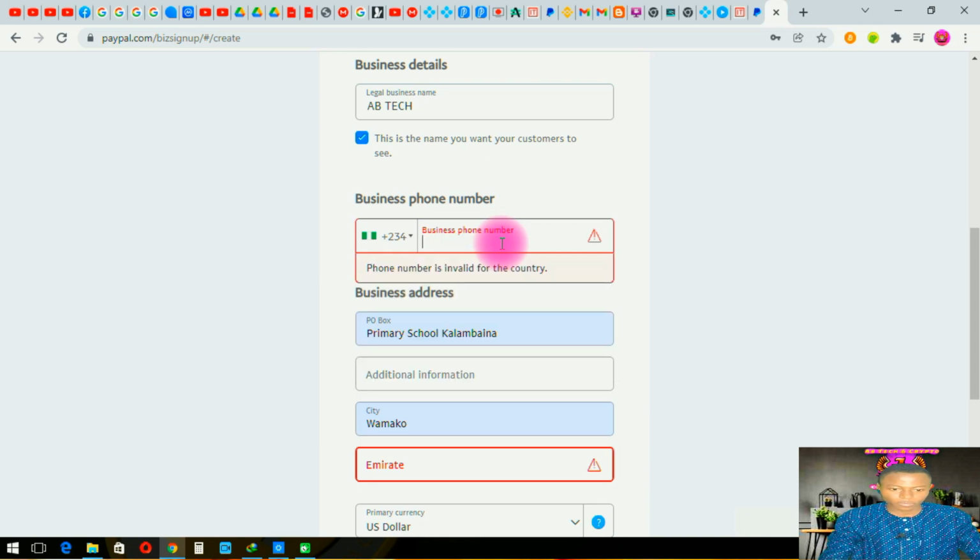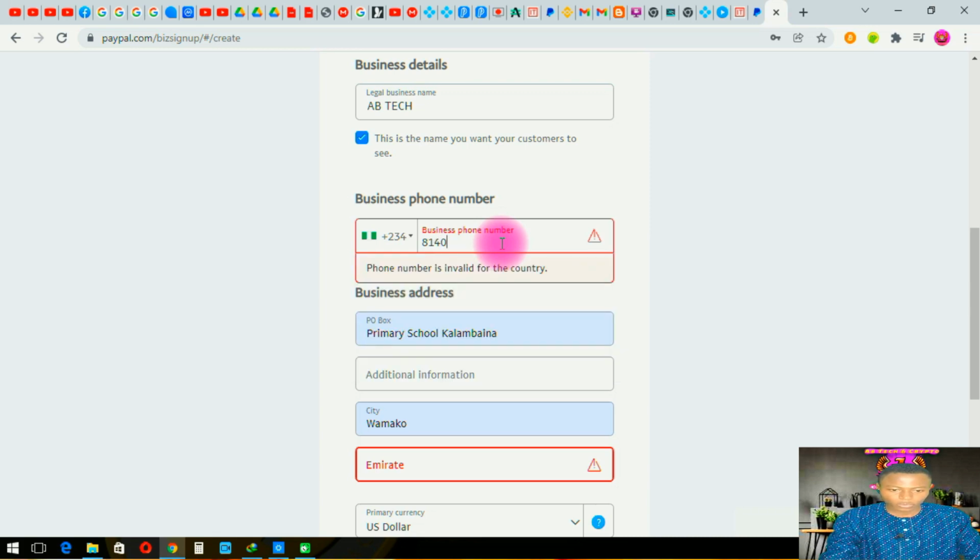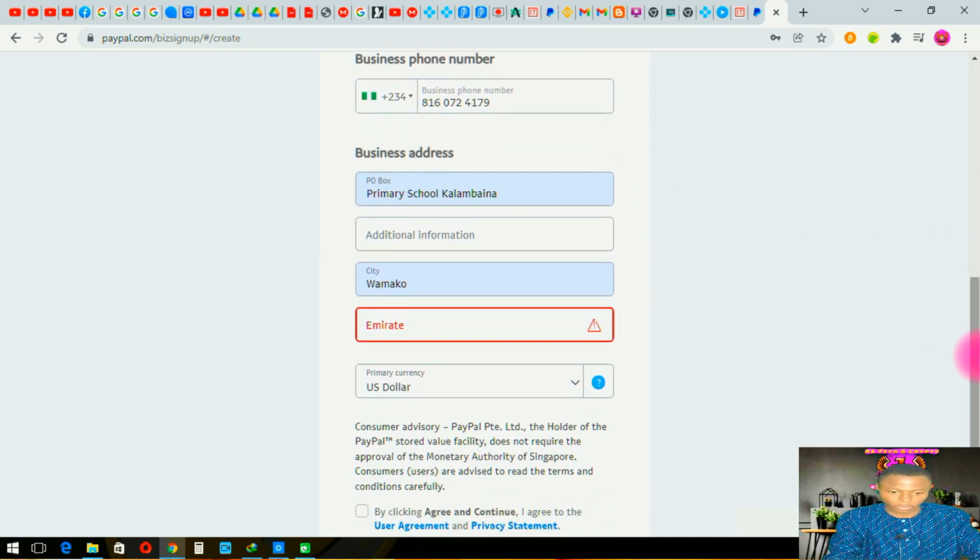Once you click on Nigeria, you put your own phone number here. For instance, I want to use this phone number. After putting the phone number, you are going to proceed to the business address. Now you see, I put the country code as Nigeria, and my phone number is here. Put a phone number that you have never registered this with, so that you won't get any mistake or error. Follow it step by step so that you do not make a mistake.